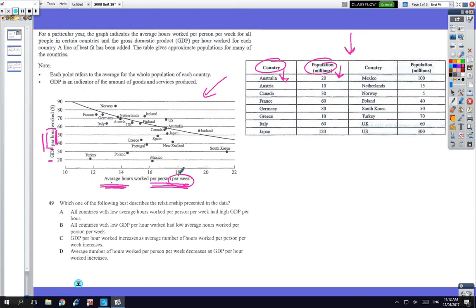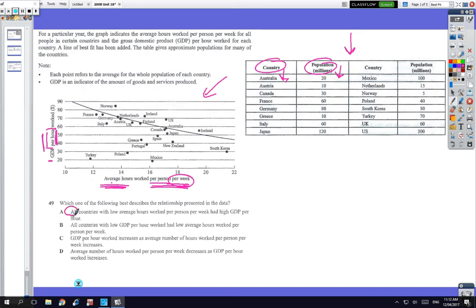Okay, I want you to look at question 49, and again, there's ways of doing it, but sometimes it's easier to just work your way through the choices and eliminate the answers until you get to the right answer. So I want you to pause and then come back live. Okay, so let's have a look through. I won't give you the answer yet. So let's have a look.